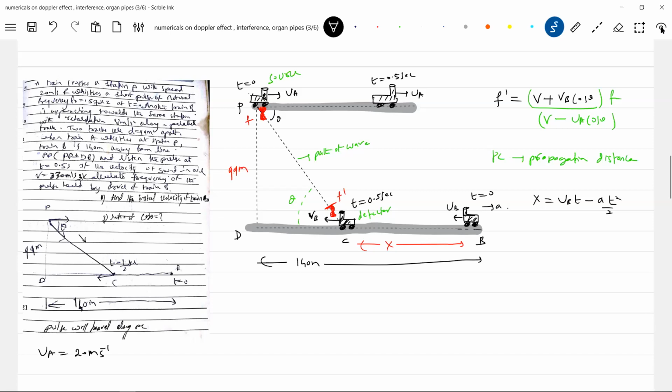That is the distance moved by train B. In that interval of time, this particular wave will cover a distance PC. So what is that distance PC? I should write here: speed of the wave into this time. Do we know the speed of the wave? 330. Okay, I agree. Then do we know the time? Time is how much? 1 by 2 or 0.5. This will be how much? Anybody? 330 times 0.5, 175.